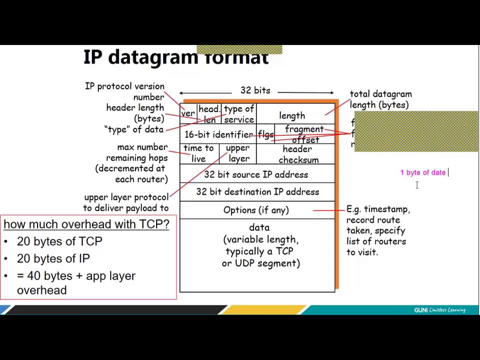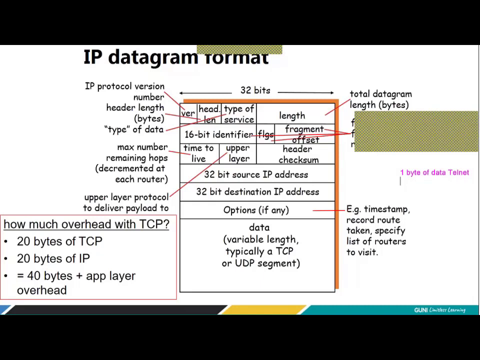is generated by Telnet. Telnet is an application layer protocol. 1 byte of data generated by Telnet, and you want to send this 1 byte of data. Now Telnet is an application layer protocol. So Telnet will pass this data to whom? Yes, Telnet will pass this data to TCP. So what does TCP do? TCP adds its own header. What is the length of the header? Yes, TCP header length is 20 bytes.